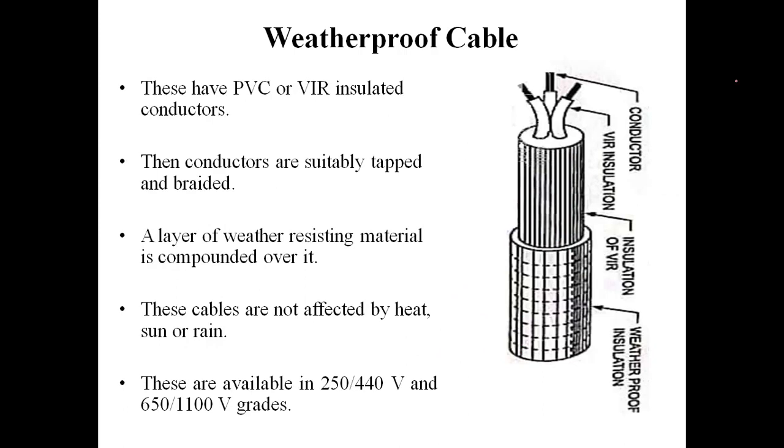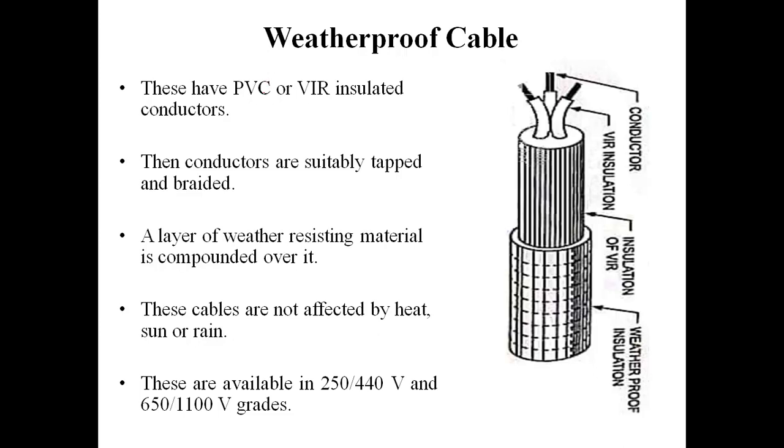Students, now we are discussing weatherproof cable. Weatherproof cable is very simple in construction, and the most important part of this type of cable is the insulation, which is a weatherproof or weather resisting material compounded over the insulation of VIR or vulcanized Indian rubber.